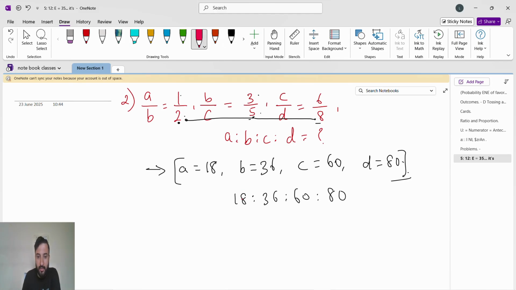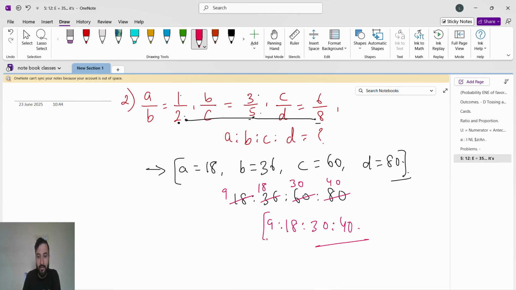So all will get cancelled by 2. So 18 goes to 9, 36 goes to 18, 60 goes to 30, 80 goes to 40. Now see, 40, 30, 18, 9. 18, 30, 40 will go by 2, but 9 will not go by 2. 9 will go by 3. So 3 cancels 9, 3 cancels 18, 3 cancels 30, but 3 cannot cancel 40. So that's why the answer stops here. 9 is to 18 is to 30 is to 40.